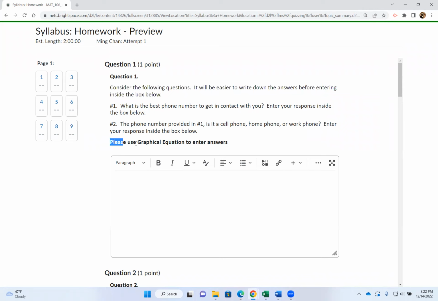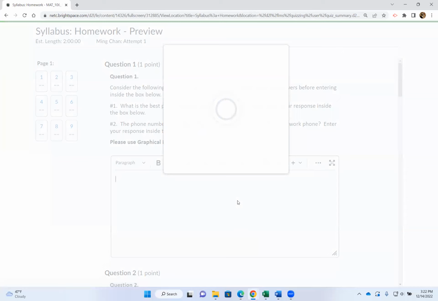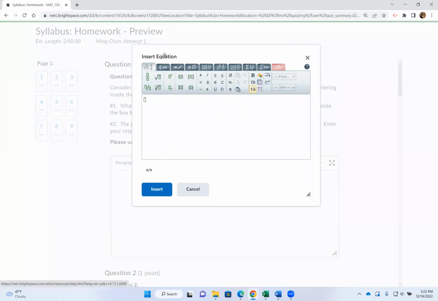Every time when you see a homework question has this direction, please use graphical equation to enter answers. Okay, that means you got to use the graphical equation. So to get to the graphical equation, click on the plus sign, click on equation, click on graphical equation. If you are using a mobile device to do homework, the graphical equation will never show up on your mobile device.